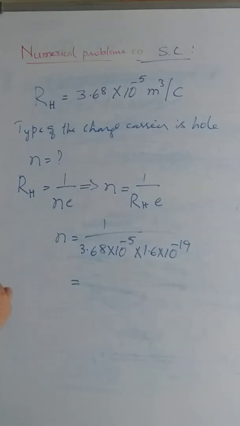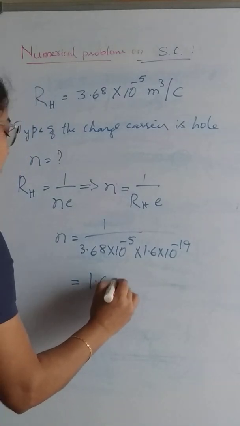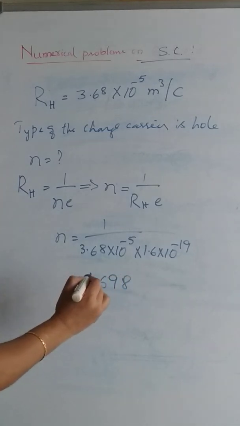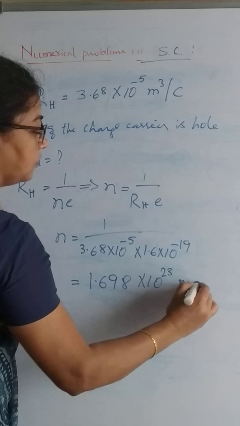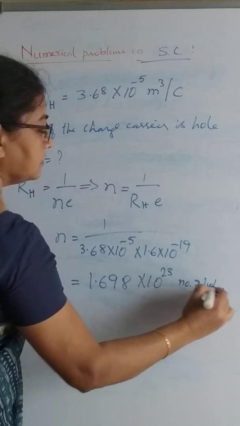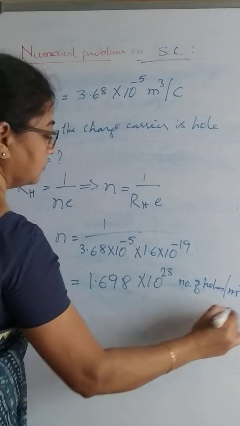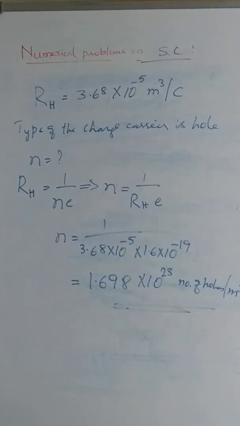Simplifying this, we get it is equal to 1.698 into 10 to the power of 23 number of holes per meter cube. This is how you can calculate the charge carrier concentration in a given semiconductor using Hall coefficient.